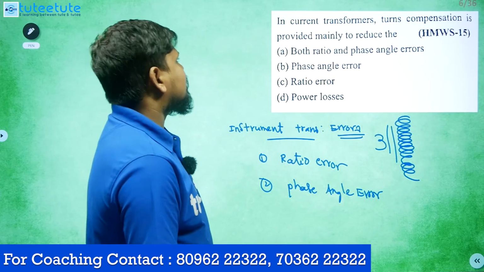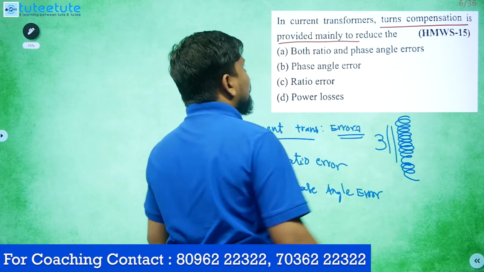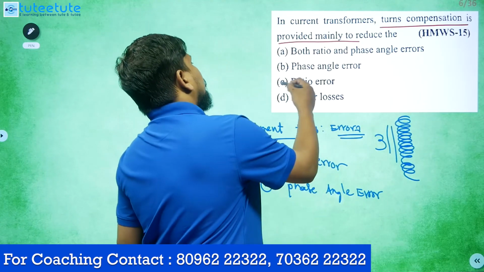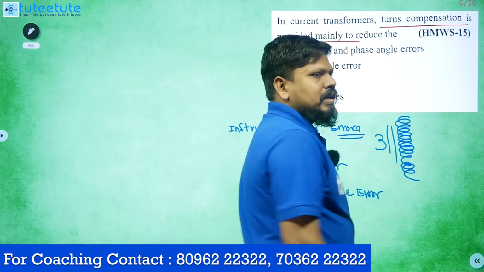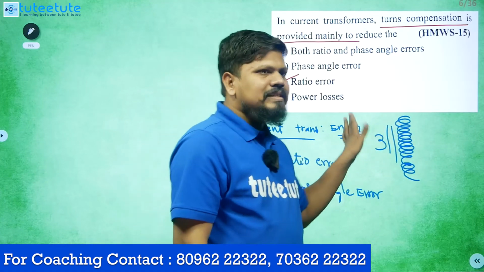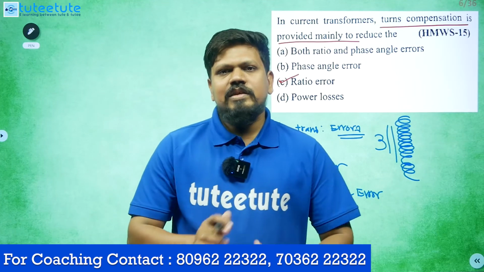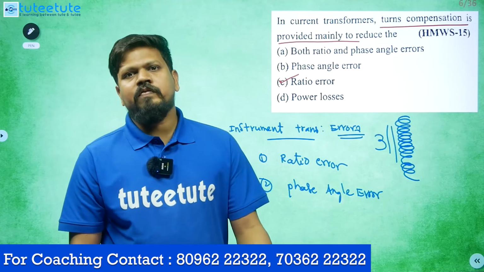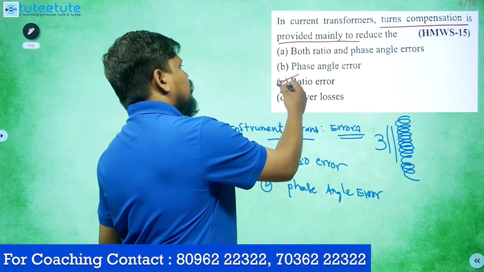Now what they are asking: in current transformers, turns compensation is provided mainly to reduce which error? Ratio error. What compensation we do is turns compensation. We have to balance the ratio, so whatever ratio is there while designing, the same ratio we have to maintain even afterwards. That is the compensation we do. Anyway, ratio error it is.